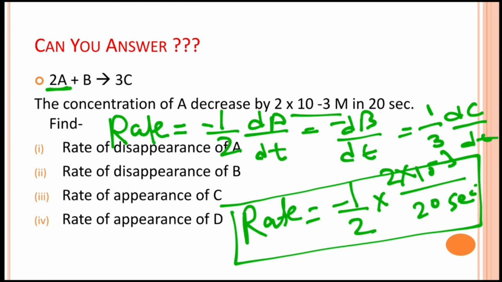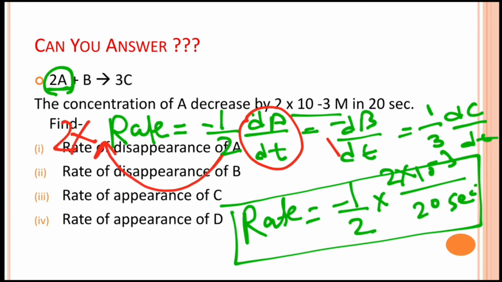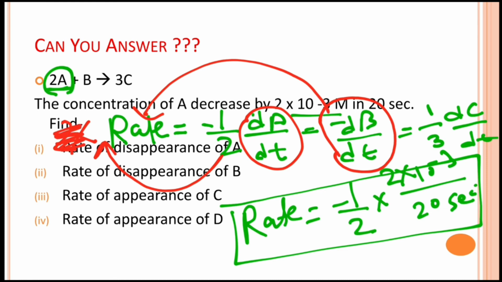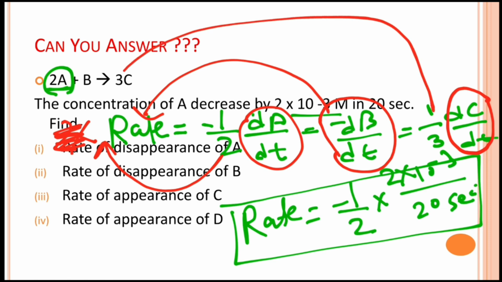The rate of disappearance of A is twice the rate of reaction. So -dA/dt equals 2 times the rate, and the rate of disappearance of B is equal to the rate, so we will not multiply it by 2, and the rate of appearance of C is 3 times the rate, so we will multiply the rate by 3.